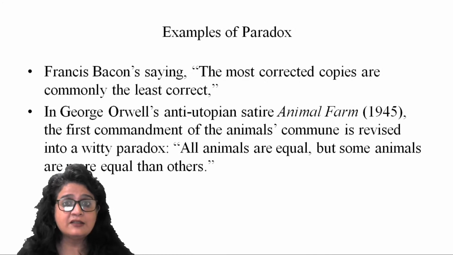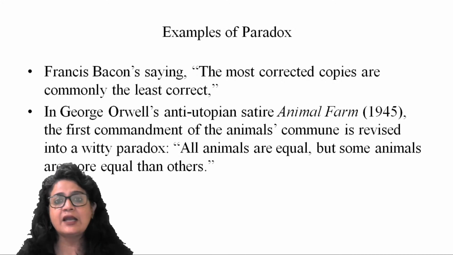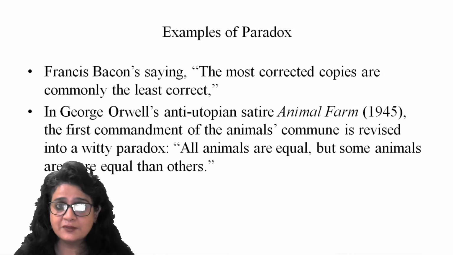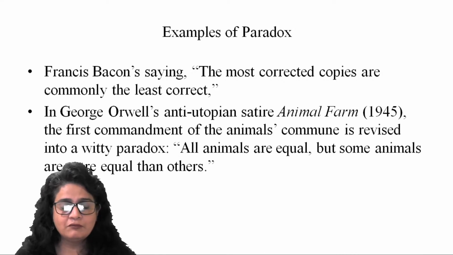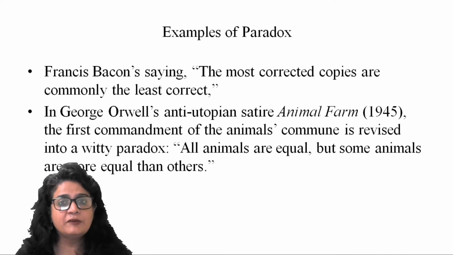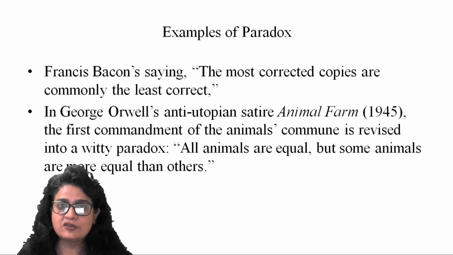But here, when you say everyone is equal, but some animals are more equal than others, that means you're creating disparity. So that is absurd, right? Among equals, there cannot be disparity, but you are creating this disparity by saying some are more equal than others. See this paradox in literature. Alright? I hope this paradox is clear.